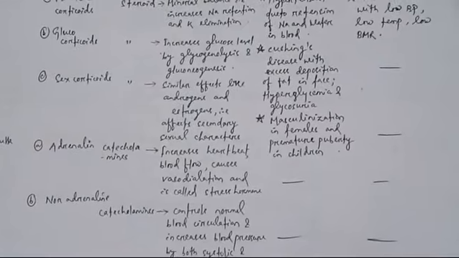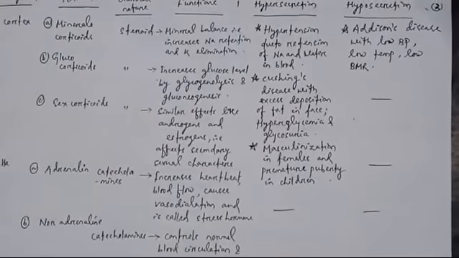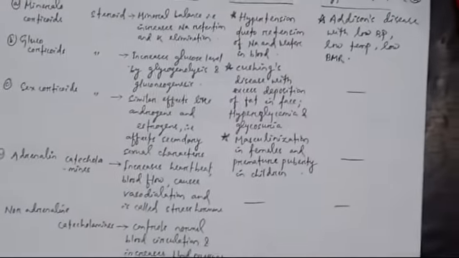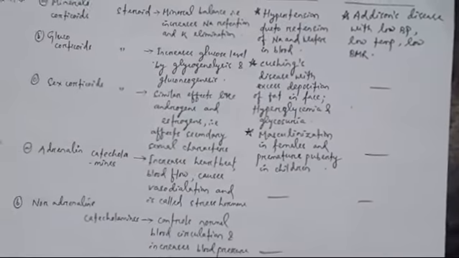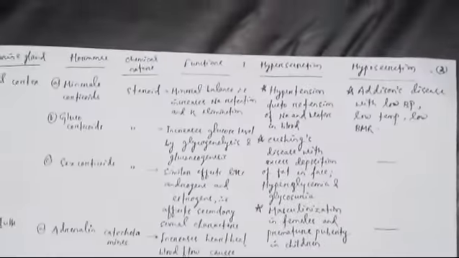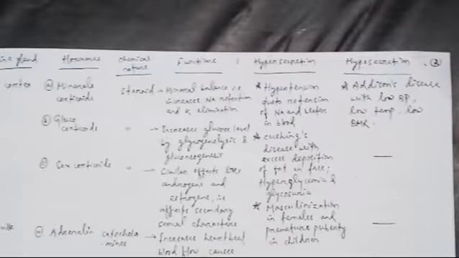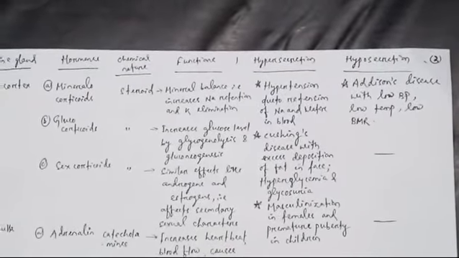If sex corticoids are hypersecreted, the result is masculinization. Masculinization means what? It is the appearance of a beard in the case of females. Okay, sex corticoids. So these are the adrenal cortex hormones. All these are steroid hormones, and all these three have hypersecretion disorders.